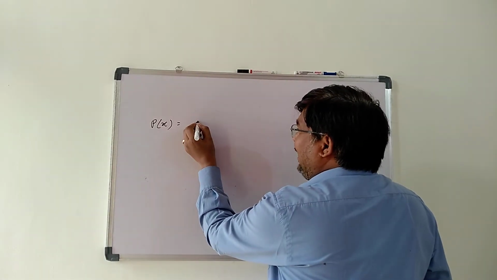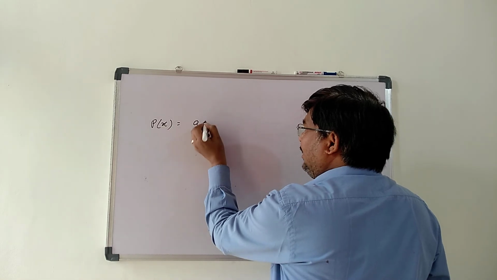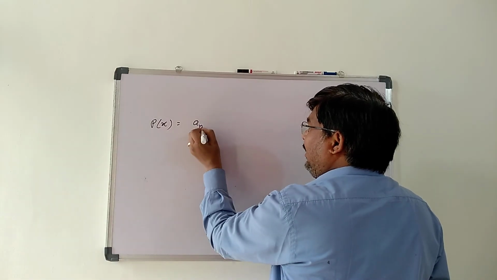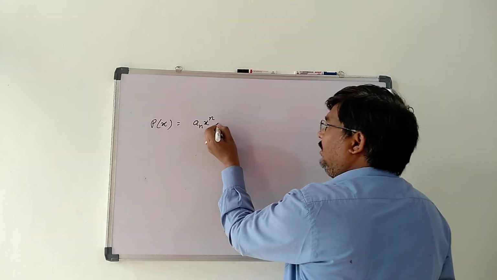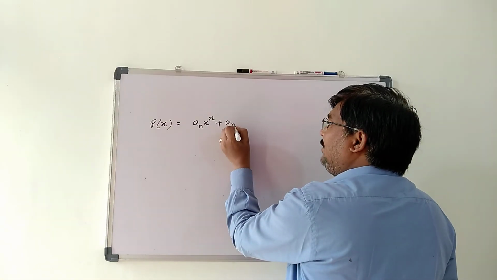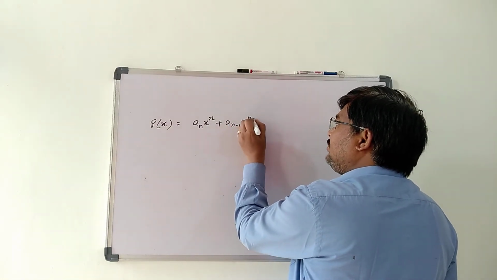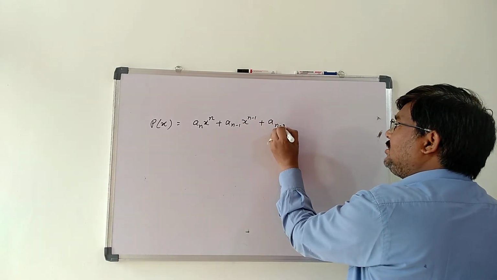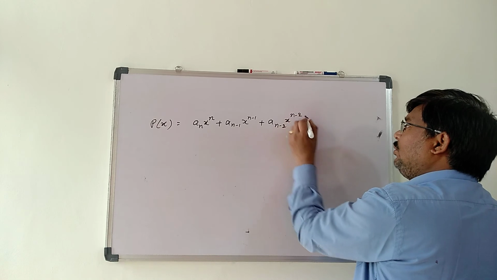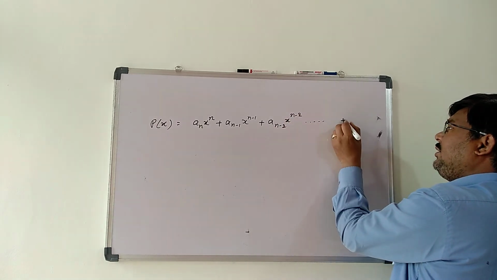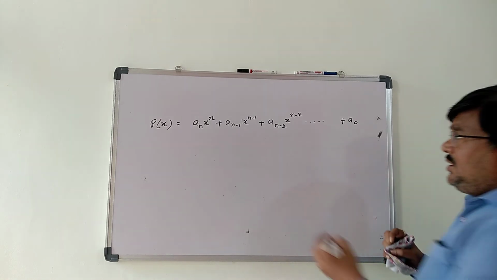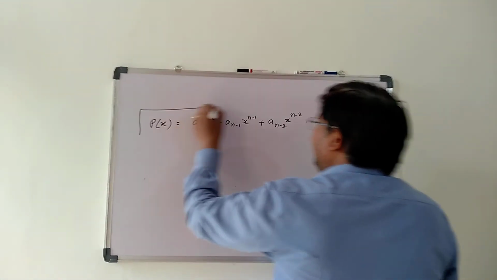It can be written as a_n x to the power n. The next term will be a_(n-1) x^(n-1). The next term will be a_(n-2) x^(n-2), and so on, until it reaches the constant term a_0.